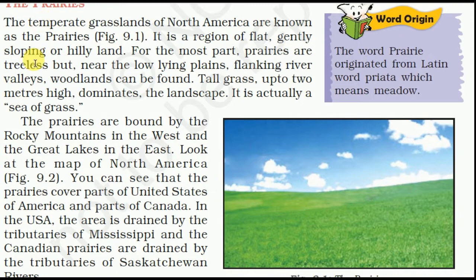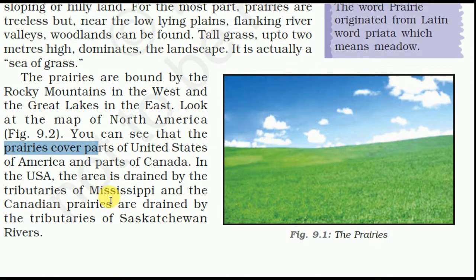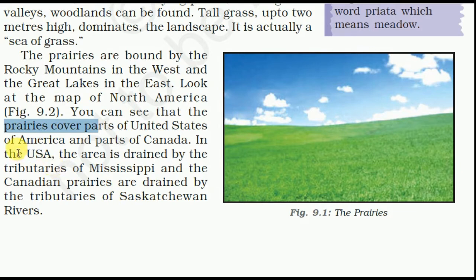Look at the map of North America. You can see that the prairies cover part of the United States of America and part of Canada.